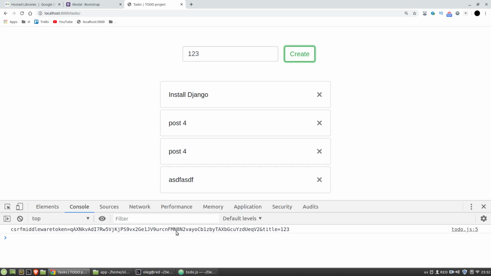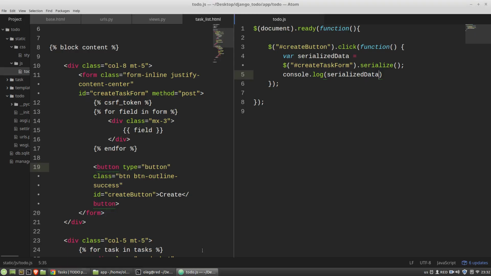Okay, and now I need to pass this data into the task list view to the Django. How to do it? To do it, I just will call the AJAX function. But you can use more abstract the post function as you wish.